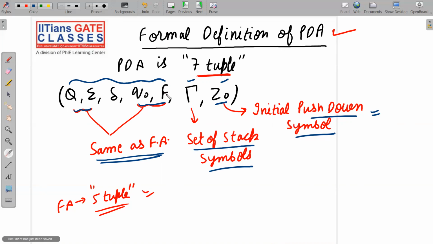I have told you many times, and I'm not going to repeat it again and again, but still I have repeated it. So it is the same as FA. Now the difference in PDA lies in delta, tau, and Z naught. So let me explain it, but let me jump to the next slide and tell you something.